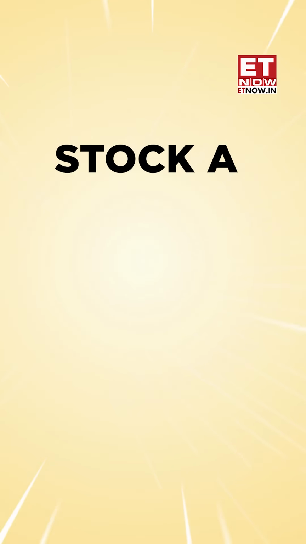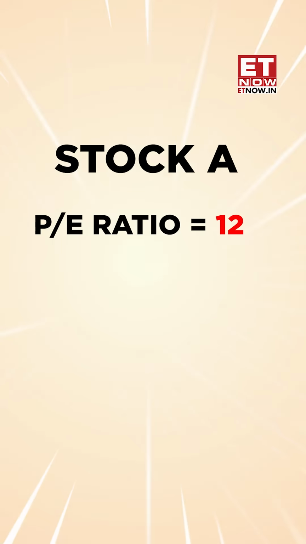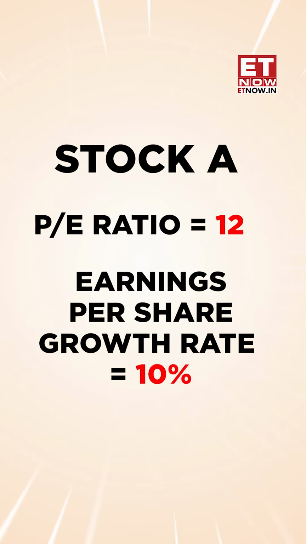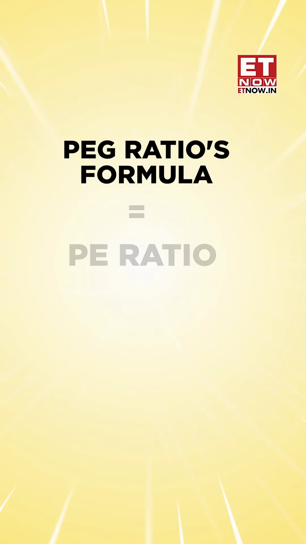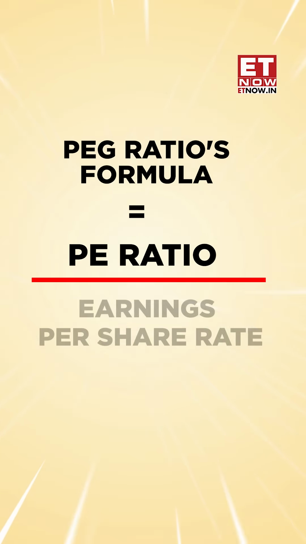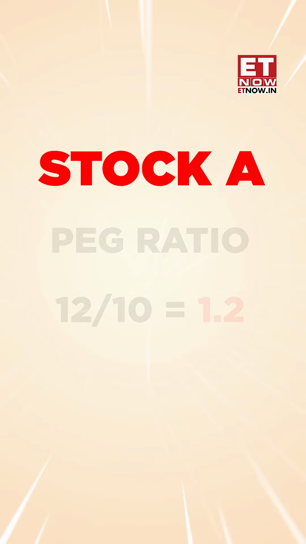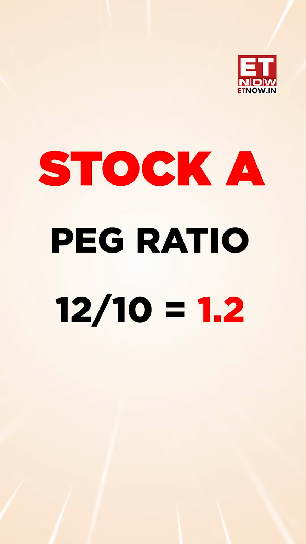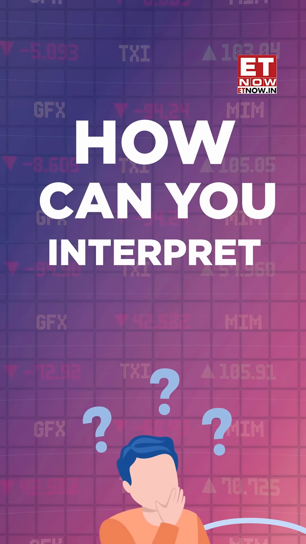Assume that stock A has a PE ratio of 12 and an EPS or earnings per share growth rate of 10%. Going by PEG ratio's formula, which is PE ratio divided by EPS or earnings per share growth rate, stock A's PEG ratio would be 12 divided by 10, which will be equal to 1.2. So how can you interpret this value?